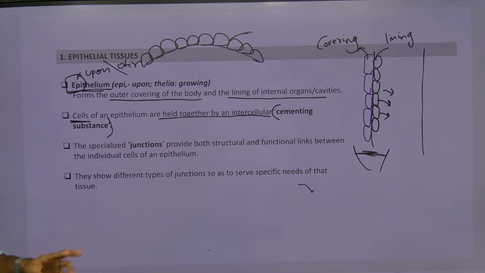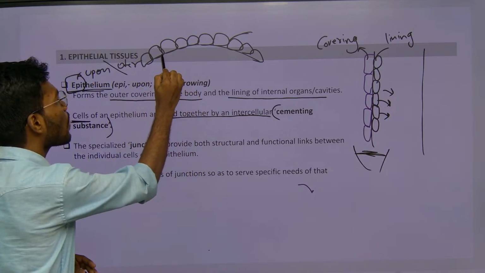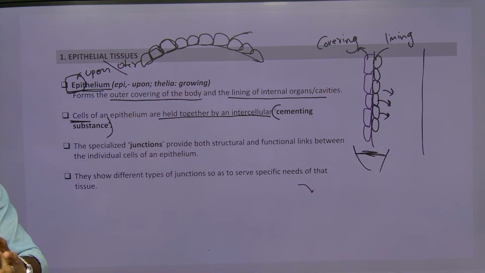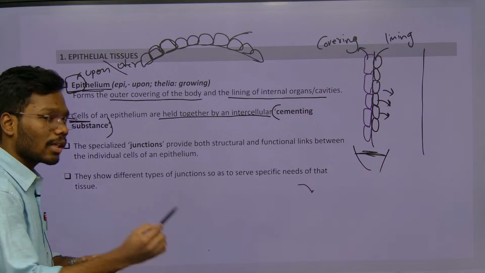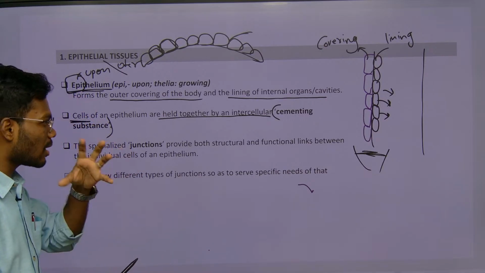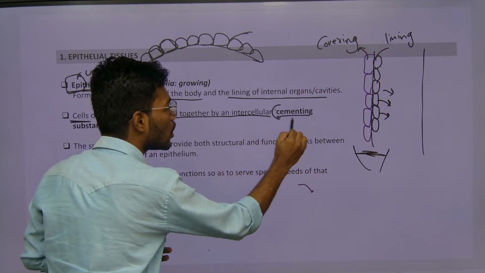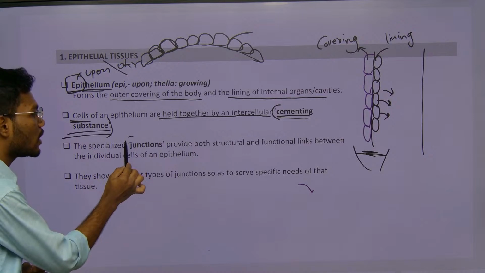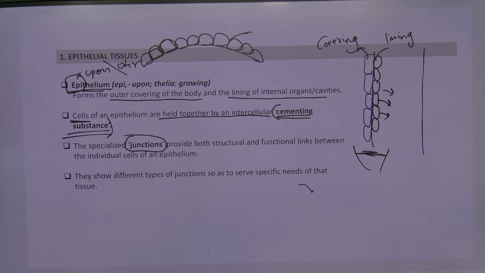Cementing substance. Which means if you see these two cells, they are held together with some kind of attachment. For that attachment, there are some molecules which are helping. Those molecules are called as what? Cementing substances. In scientific terms we call those cementing substances junctions. For example, this is one cell and this is one cell. In between two cells, this connecting area is called as what?